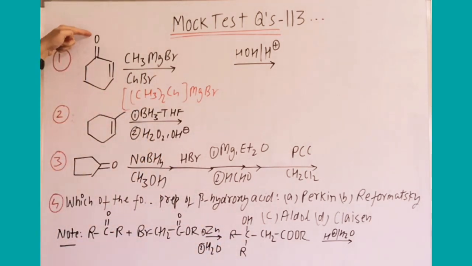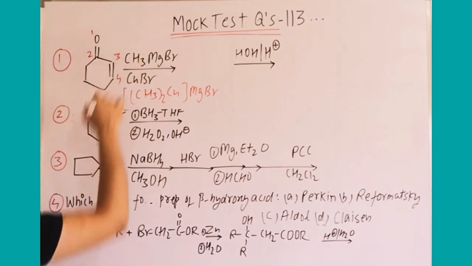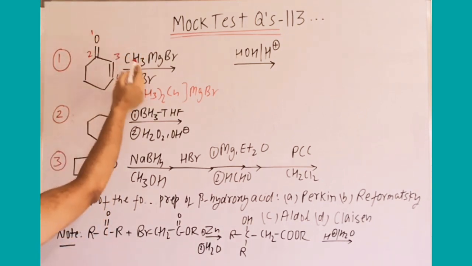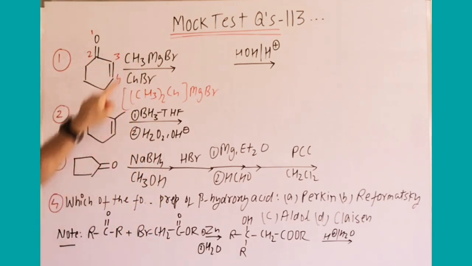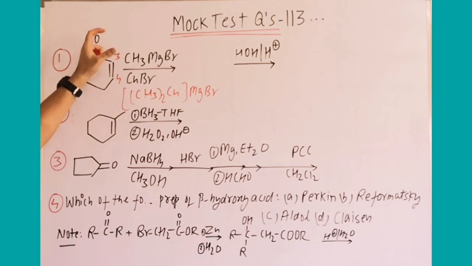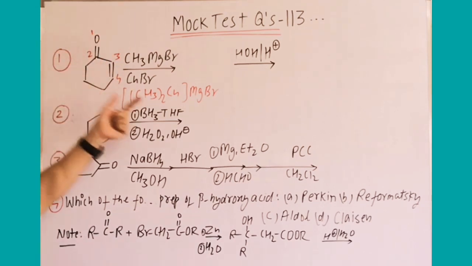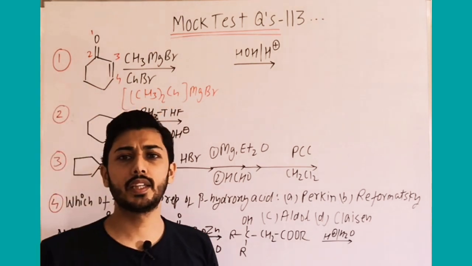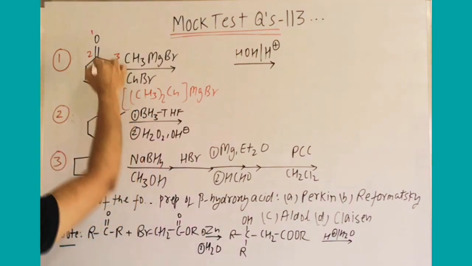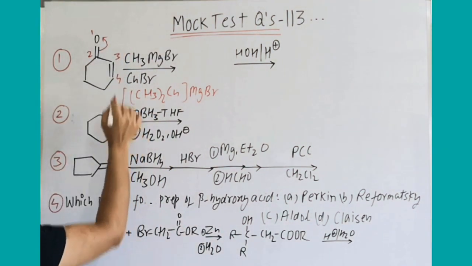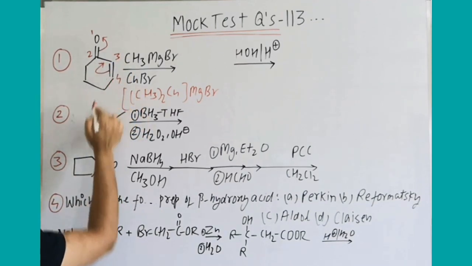On this oxygen, if we mark it as 1, 2, 3, 4, here O minus will form, and if only Grignard is there, then R minus, which has a highly polar negative charge, will quickly attack here. It is considered to be 1,2 addition. But the organocuprate is milder and undergoes majorly 1,4 addition, which means this bond shifts there, then this bond shifts there, and on this carbon one CH3 will attack.